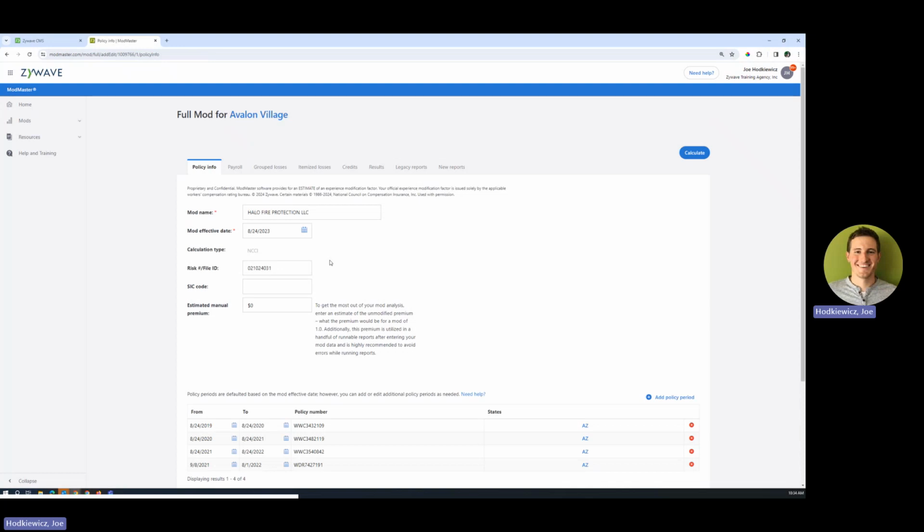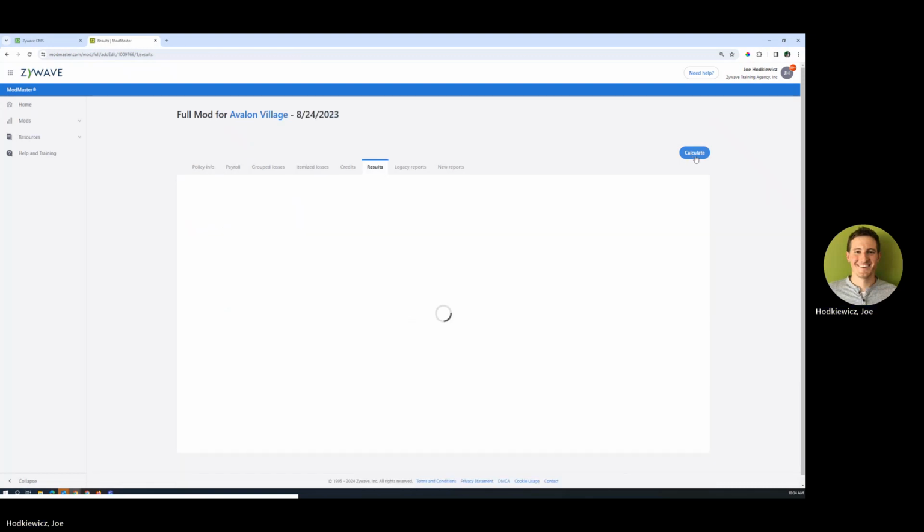But before I do that, one piece I recommend putting in, and this does not come off the worksheet via the import, you want to put in the estimated manual premium. So what would their premium be if their mod score was a 1? Example's sake, I'm going to put in just $38,000 here and recalculate it.